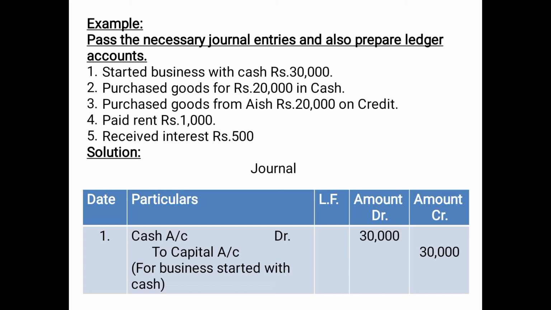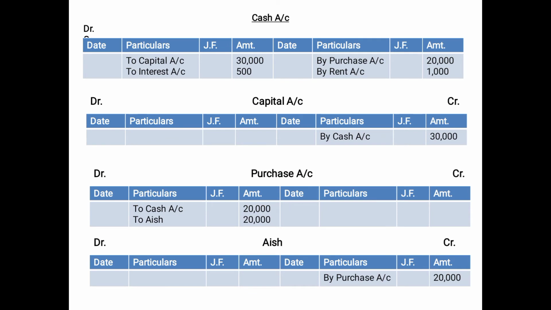What will be the entry? We have already discussed in the journal chapter. Cash account debited 30,000 to capital account 30,000. Now while preparing the ledger, you need to prepare two accounts. One, cash account, where you will post the credit aspect, that is the capital, and capital is credited in the entry, therefore you will post it on the debit side as 'to capital account'. As you can see here, in the cash account you have posted on the debit side to capital account 30,000.